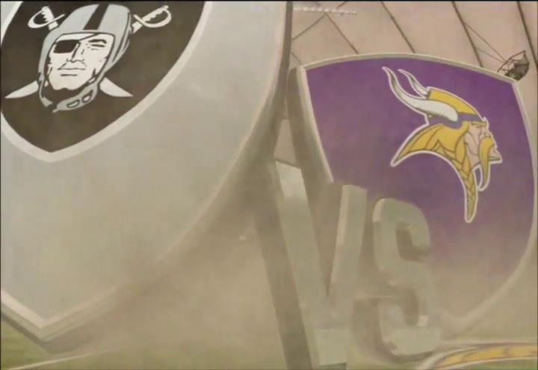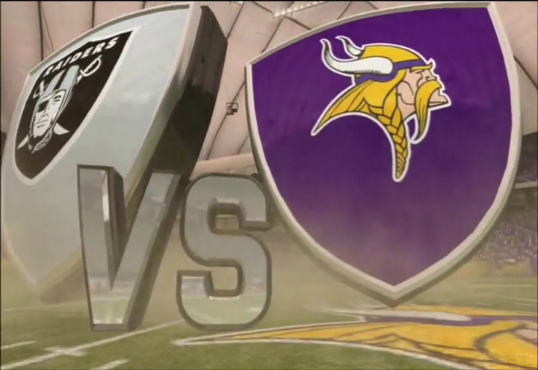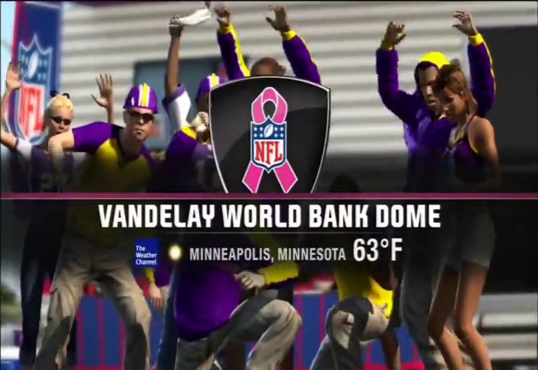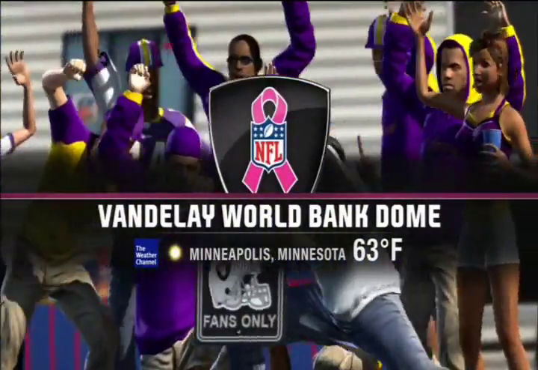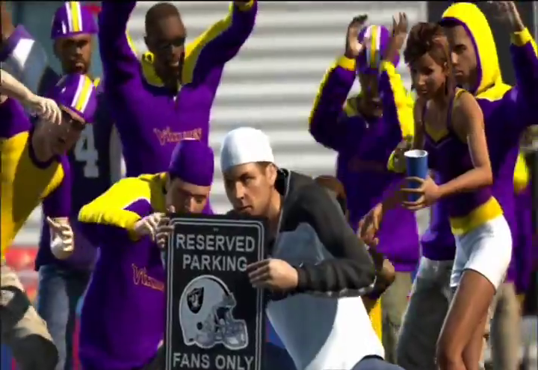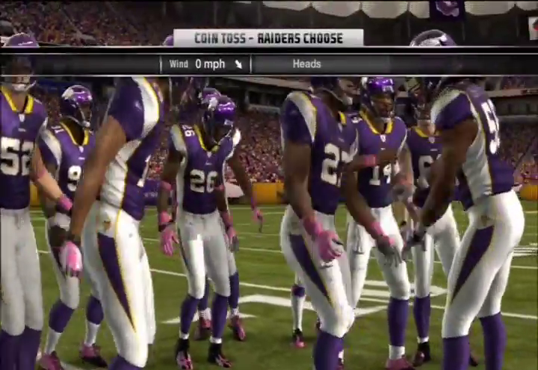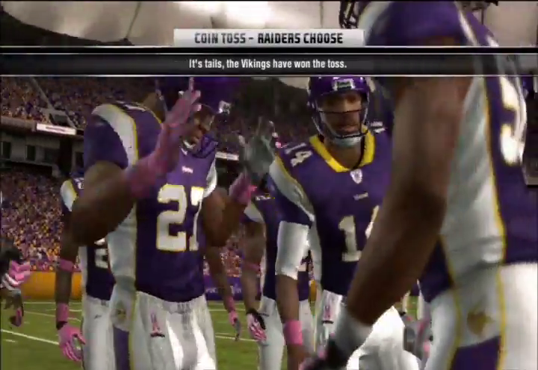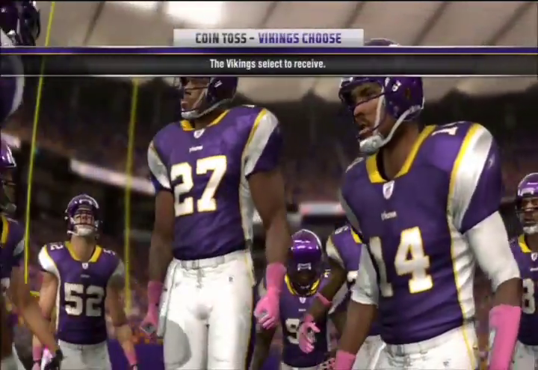We're now in Week 6 of the 2012 NFL season. The 1-3 Raiders come into Minnesota to take on the 3-1 Vikings. The Vikings are looking to extend their win streak before they head off into divisional games the next 2 weeks.